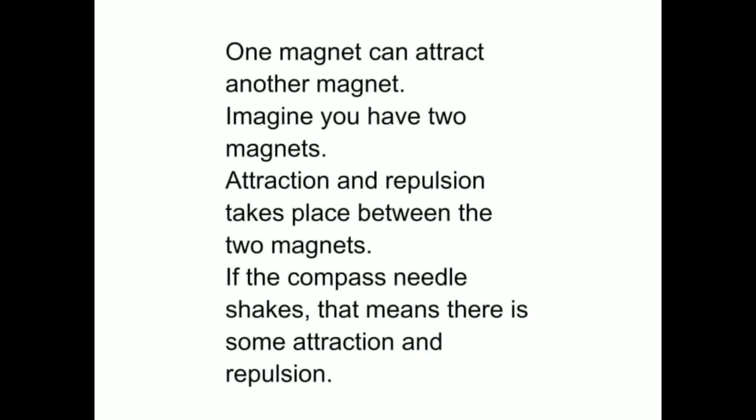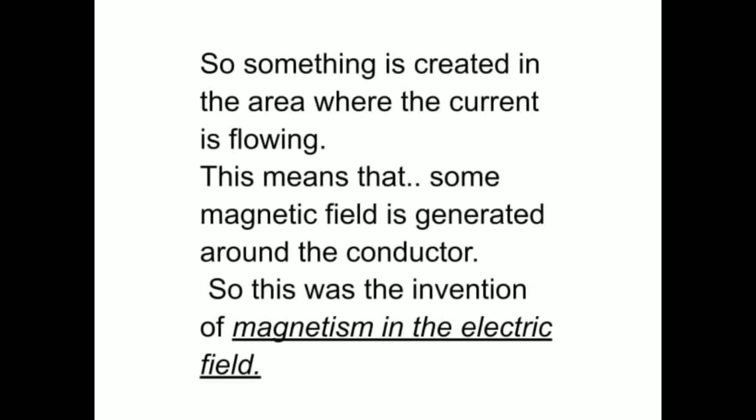One magnet can attract another magnet. Imagine you have two magnets. Attraction and repulsion takes place between the two magnets. If the compass needle shakes, that means there is some attraction and repulsion. So something is created in the area where current is flowing. This means that some magnetic field is generated around the conductor. So this was the discovery of magnetism from electric current.